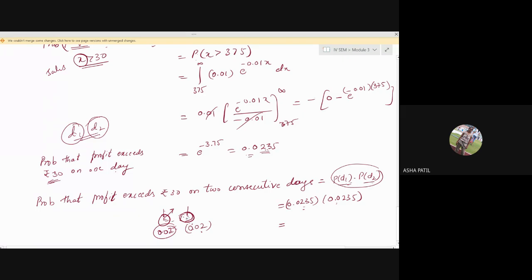Both the tasks have to be done simultaneously. We want both the probabilities. We want 2 consecutive days. So we want that on both the days profit exceeds 30. So it is multiplied. If it is either of the tasks, then we will go for addition. If you want both to be done consecutively, simultaneously, then it is multiplication. That is where you get confused usually in this probability. Whenever OR comes, you have to go for plus. Whenever AND comes, you have to multiply. You want it on both the days, day 1 and day 2.